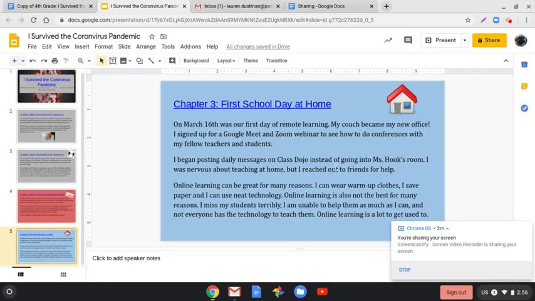As you can see, I changed the background color. I added a picture of a home since it's the first day of school at home. And then I talked about what I did on my first day at home. At the end, to close it up, I talked about the pros and cons of online learning. Online learning can be great for many reasons. I can wear warm-up clothes, I save paper, and I can use neat technology. Online learning is not the best for many reasons.